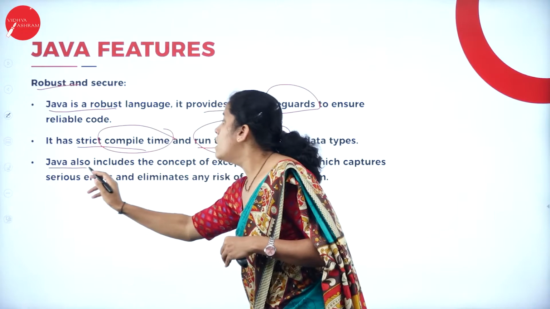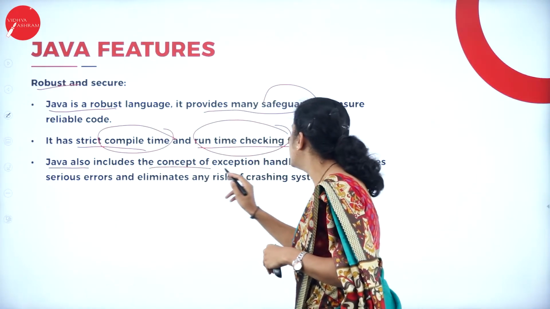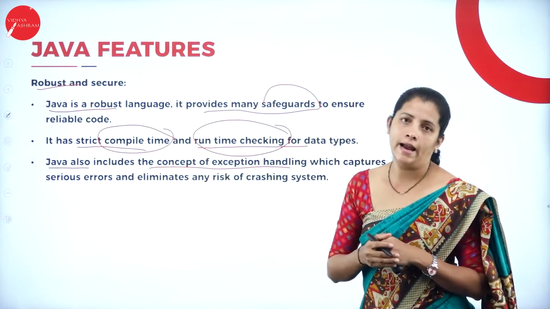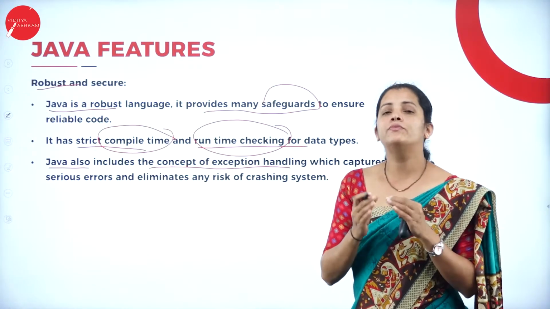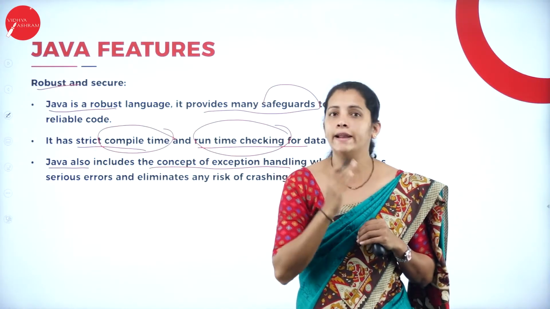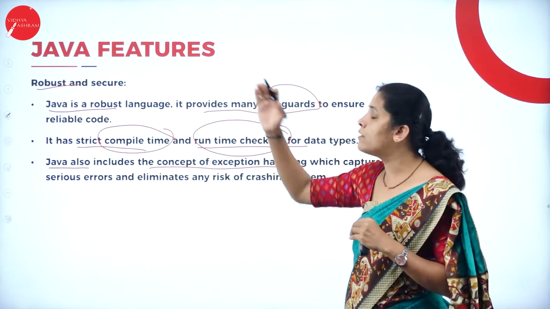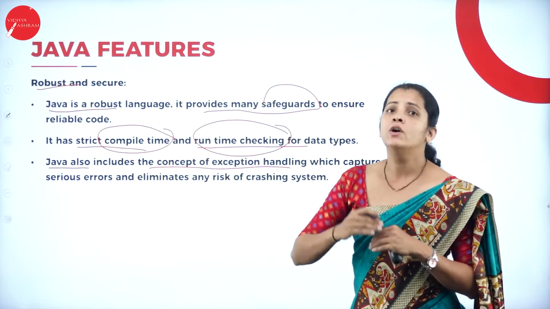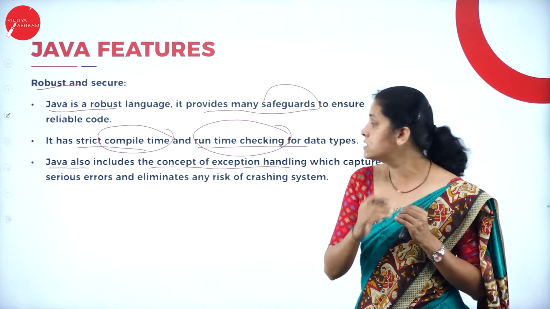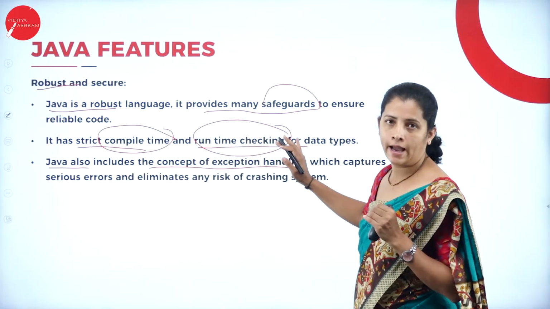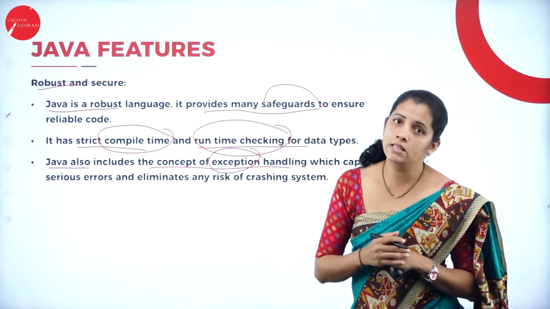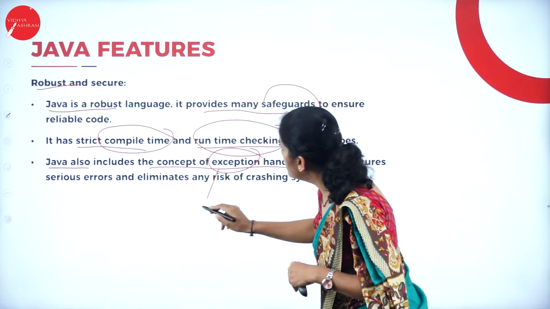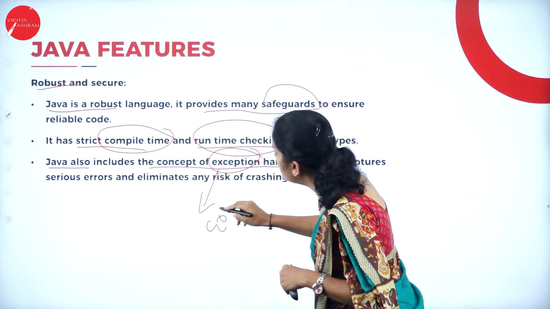And Java also includes the concept of exception handling. That means if you want to handle any kind of errors in the Java programming language, we have the concept called exception handling. So what is an exception here? Exception is nothing but error handling.